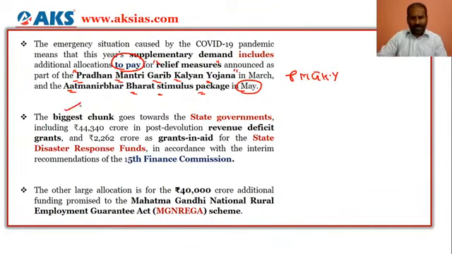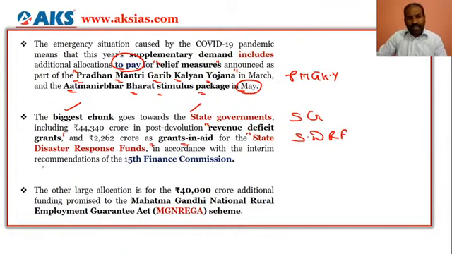And the biggest chunk of this entire supplementary demand for grants will go to the state governments, and also the revenue deficit grants, which are grants in aid for the state disaster response fund. So it will be for the state governments and also for the state disaster response funds.